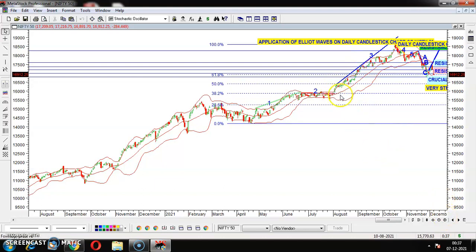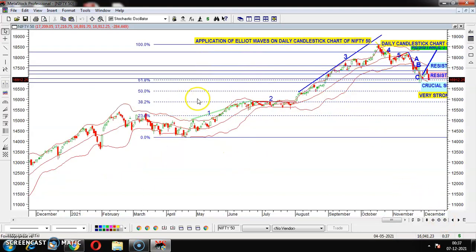Generally, 90% of the time it should go up, and it really went up, as you have seen. Sometimes it comes down also. So now here is the 50%. Nifty is now trading just near the 61.8%. You see, this is the 61.8%.